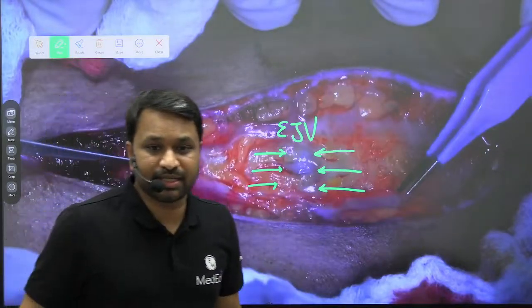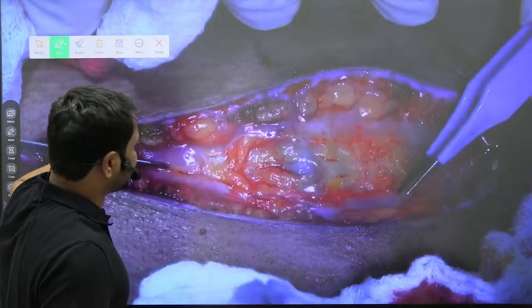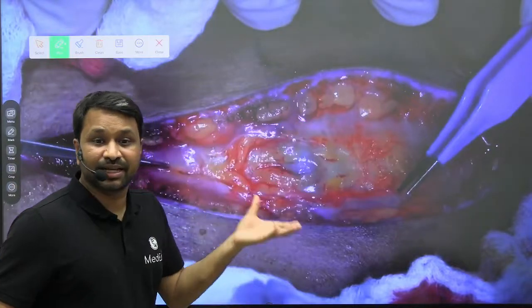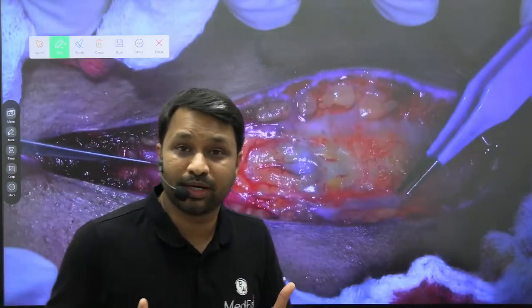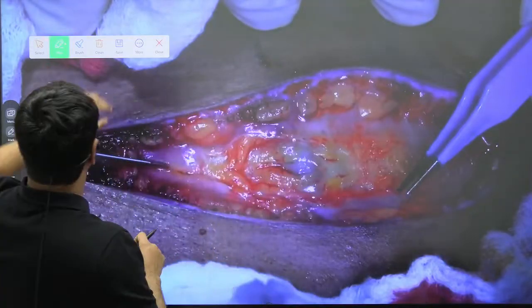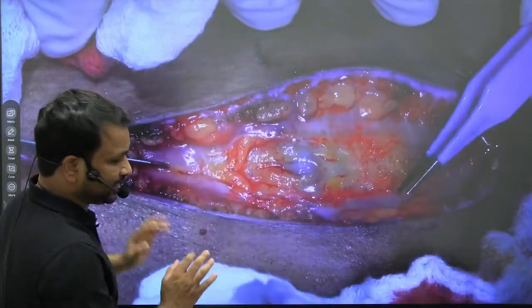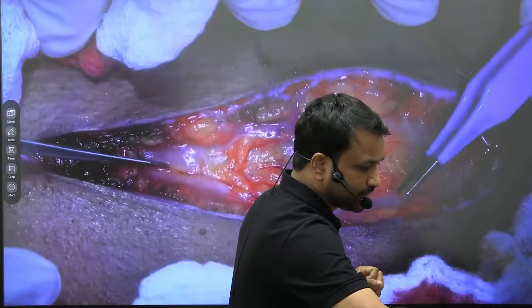It is your external jugular vein. Okay. Now, once you have got this, now I know this is a vessel. It will bleed. Do you want it to bleed? No. So I will secure this vessel and I will ligate. I'm going to ligate this vessel. Okay. Now let's move further.